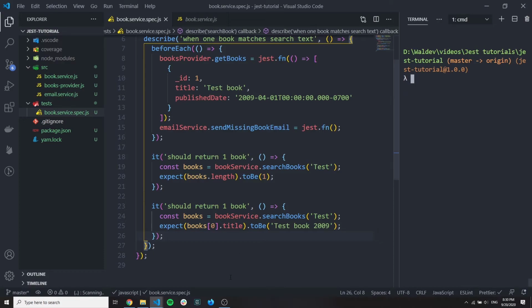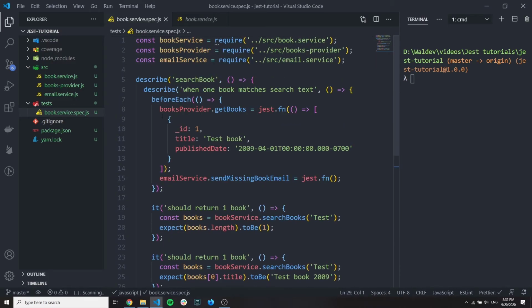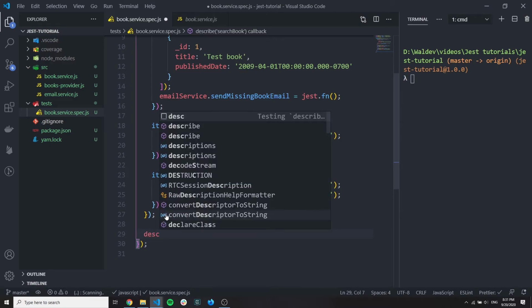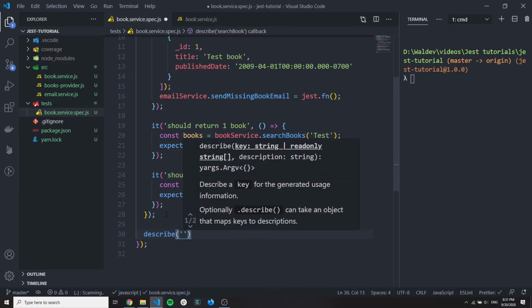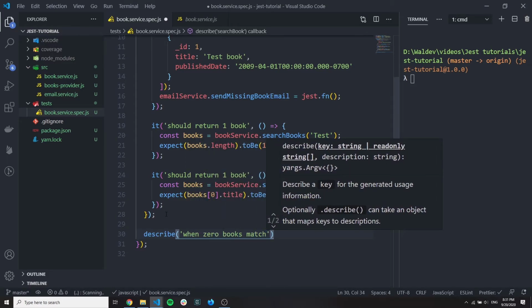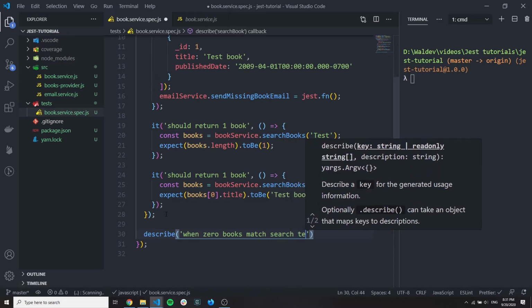Let's see what we can do. We can add more tests here. Or let's test another scenario, when 0 books match the search criteria. So let's make another describe here: when 0 books match search text.